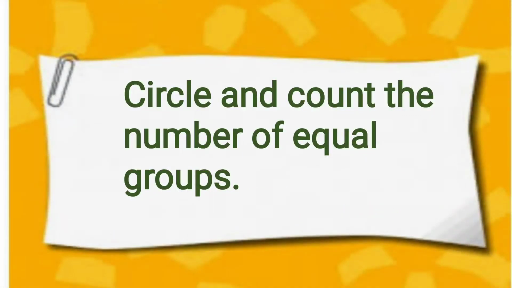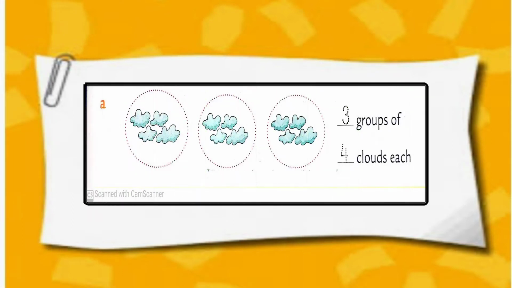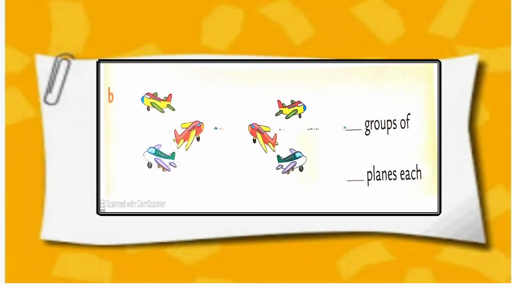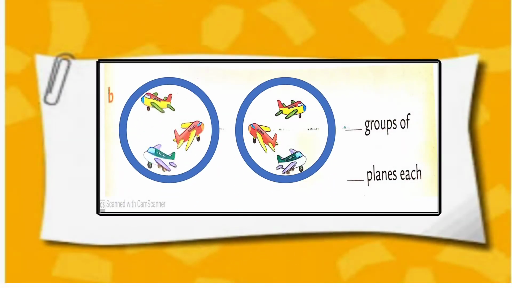Circle and count the number of equal groups. 3 groups of clouds, 4 clouds each. Two groups of plane, 3 planes each.